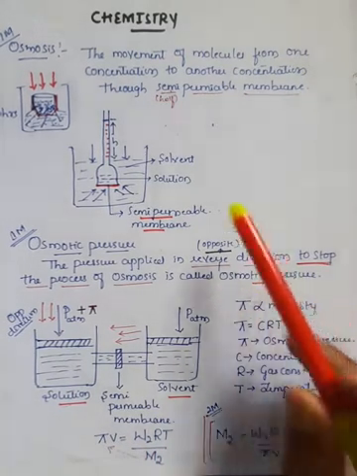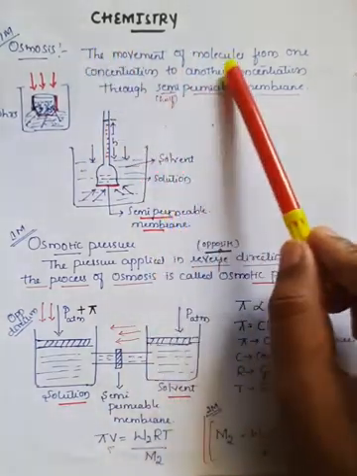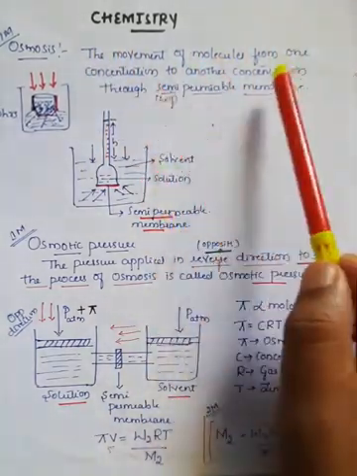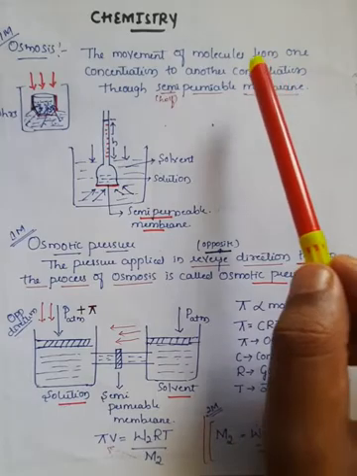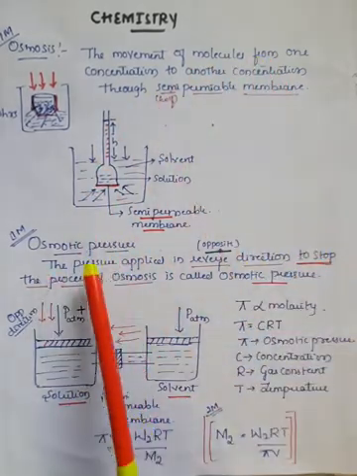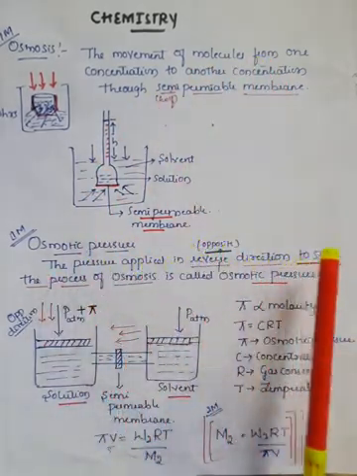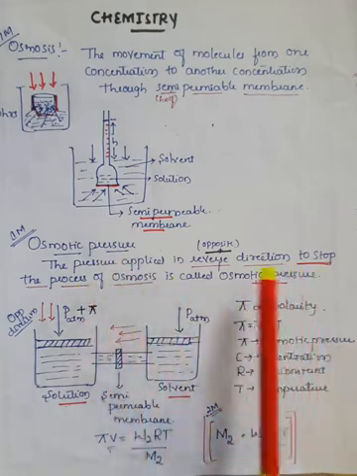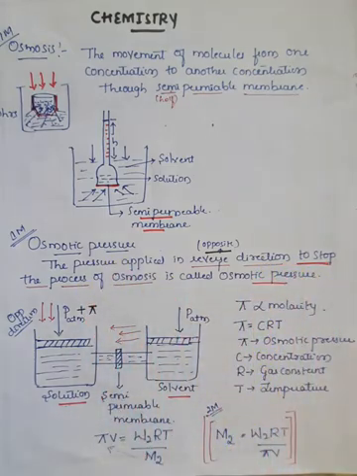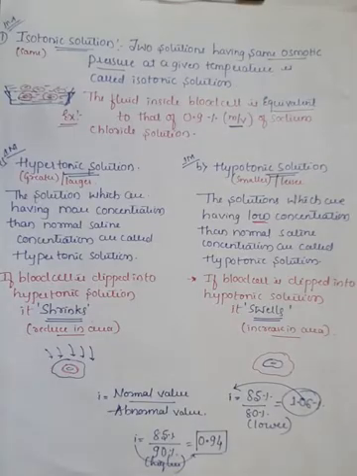These two definitions are very important. One is osmosis, the movement of molecules from one concentration to another concentration through a semi-permeable membrane, right? And osmotic pressure is the pressure applied in the reverse or opposite direction to stop the process of osmosis. Okay, next there are two important definitions for your annual examination.